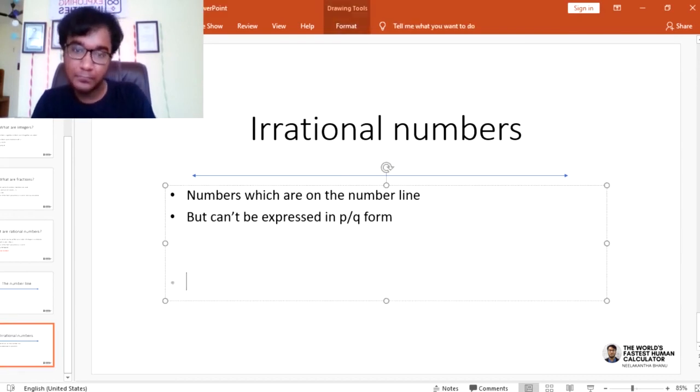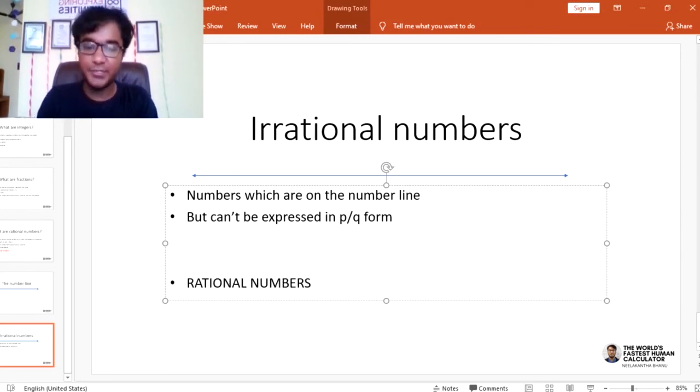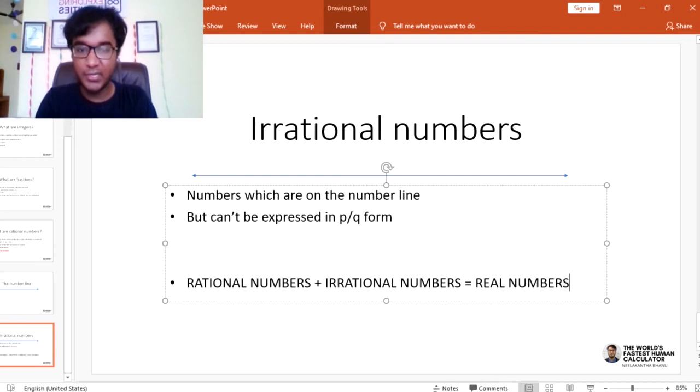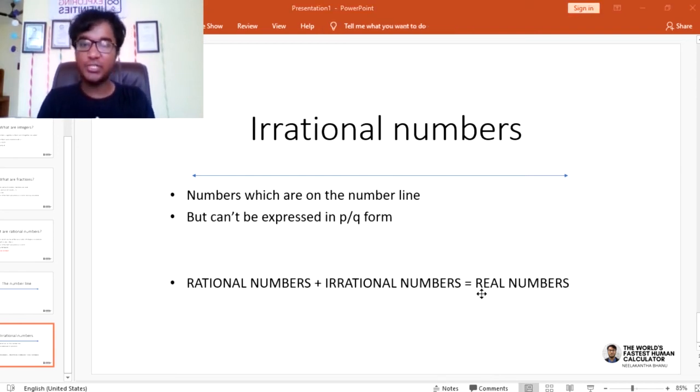We've done natural numbers, whole numbers, fractions, and rational numbers. Rational numbers are ratio numbers. Any numbers which can be written in the form of a ratio, p by q, where q is not equal to 0. Irrational numbers are things which cannot be represented this way. And think about it, a couple of examples. Think about a couple of examples which are irrational numbers.